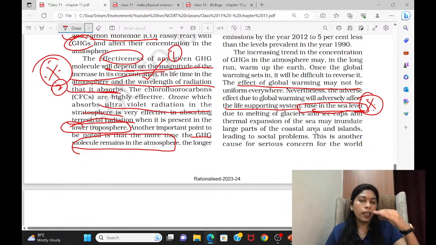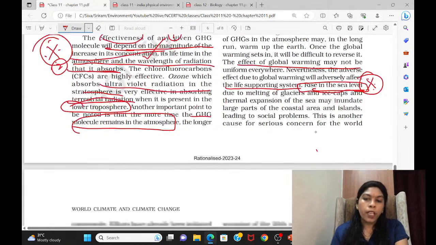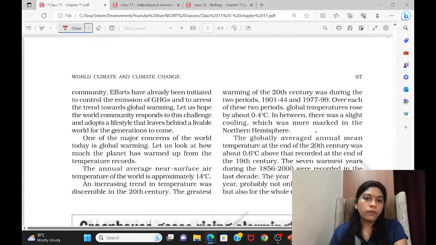Okay, so this way the sea level over the entire earth is going to rise, as well as submerge most continental areas as well as the highlands. This is going to lead to a lot of social problems. Not only this, it is also going to bring a lot of refugees, because people residing near the coastal areas are going to move to other places for their life. So this is going to bring a lot of environmental refugees. So you can write this down: rise in sea level. And this is a serious concern, okay?